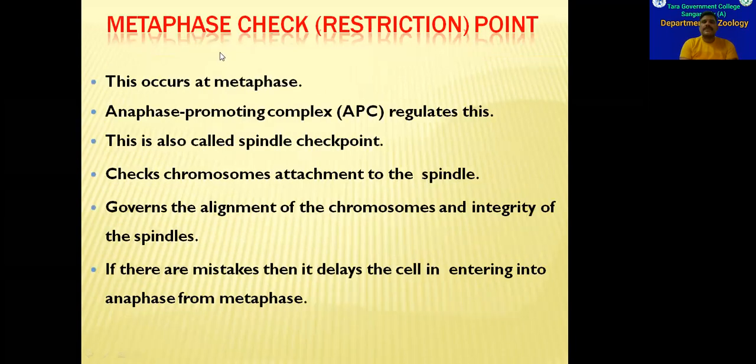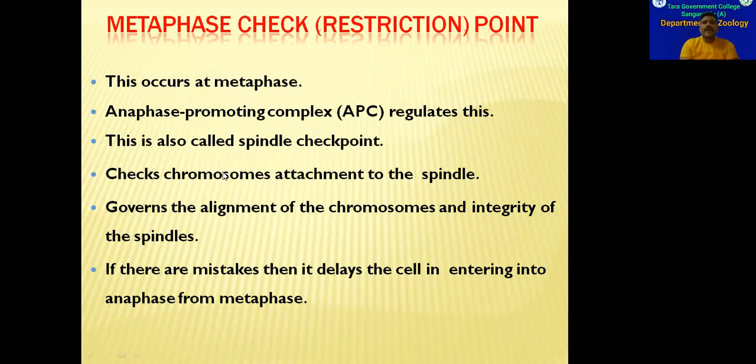So the next one is the metaphase checkpoint, or M phase. This will be present at the end of, or during, the anaphase of the division phase. In the anaphase, the anaphase promoting complex will be formed. This anaphase promoting complex regulates the spindle checkpoint, so this is also called the spindle checkpoint. The formation of the anaphase promoting complex only allows the cell to enter into